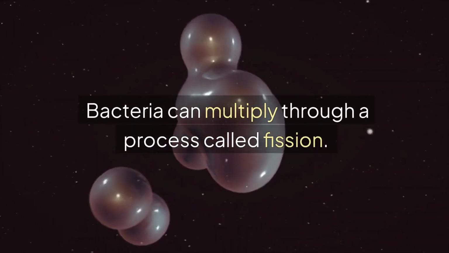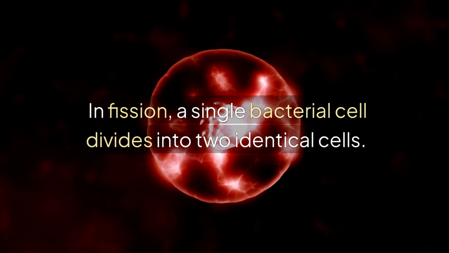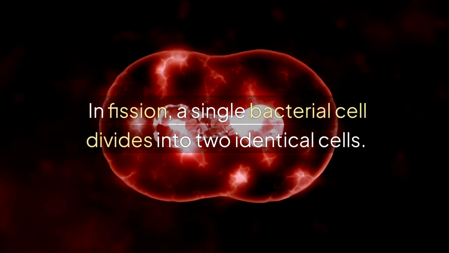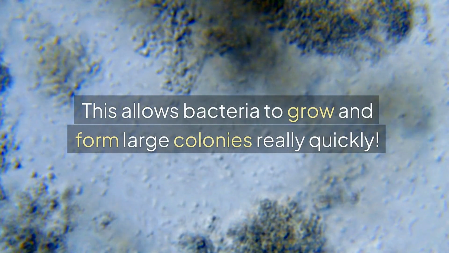Bacteria can multiply through a process called fission. In fission, a single bacterial cell divides into two identical cells. This allows bacteria to grow and form large colonies really quickly.